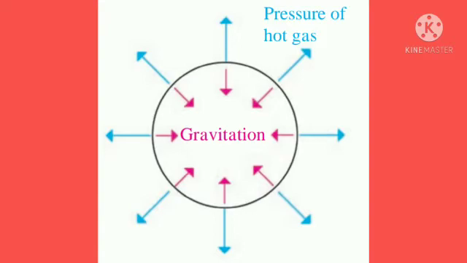If the gravitational force, which is constantly trying to bring the gas particles close together, and the pressure of the hot gas, which is constantly trying to disperse the gas, are balanced, then the star remains stable. The gravitational force is acting inwards, towards the center of the star, while the gas pressure is acting outwards, that is, away from the center of the star.